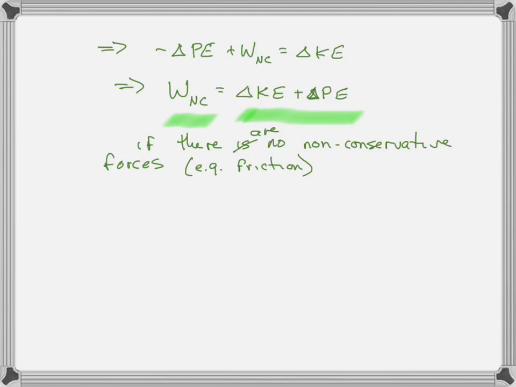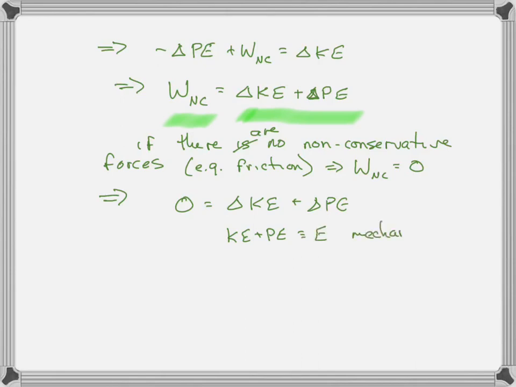or if there are no non-conservative forces, e.g. friction, that's the only one we know of so far, therefore the work done by non-conservative forces is equal to zero. Therefore, that tells us that the sum of the change in kinetic energy plus change in potential energy is zero. That tells us that the sum doesn't change. And we can define, right, kinetic energy is the energy due to motion, potential energy is the energy due to position, and we can define KE plus PE. We're going to define yet another variable, which is called the mechanical energy, or the total mechanical energy.